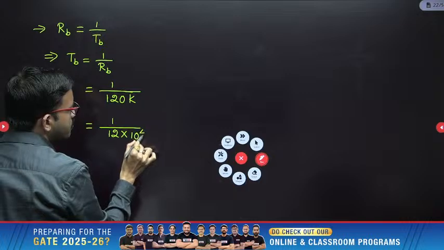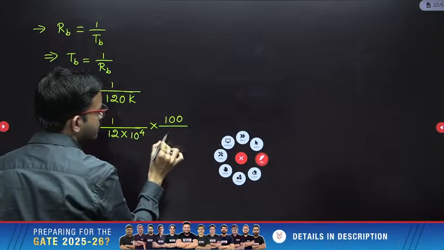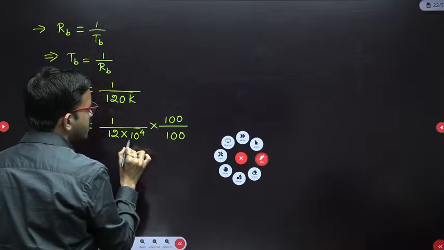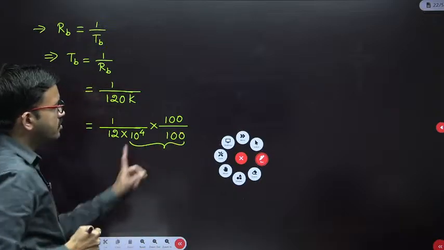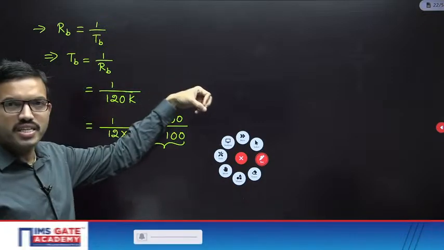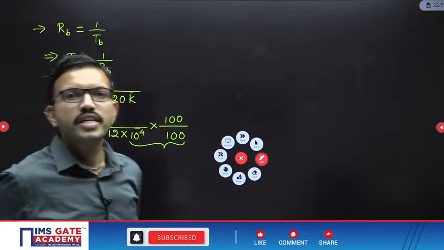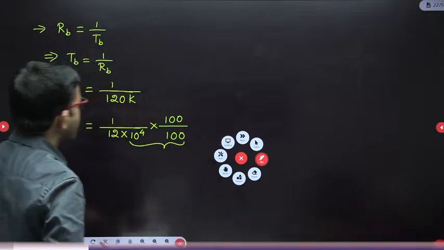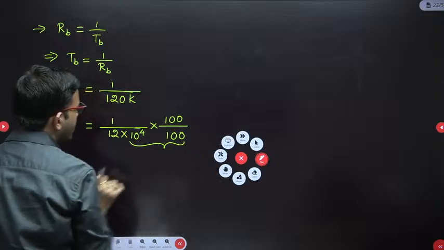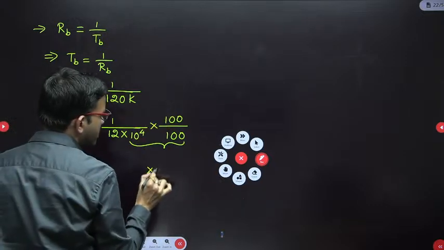We can write it as 10 power 4, right? Multiply and divide with 100. So 10 power 4 into 100 you can write as 10 power 6, that you can bring into the numerator. It will become 10 power minus 6.